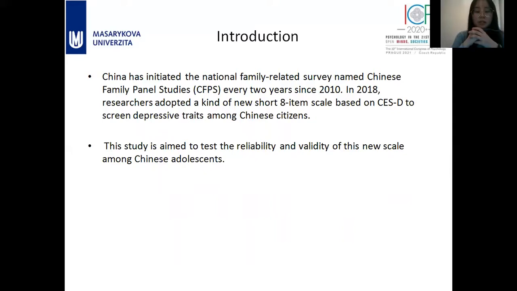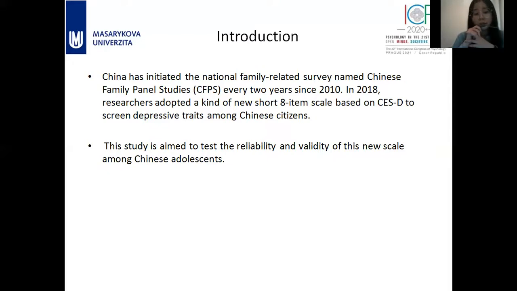Since 2010, China has initiated a national family survey named the CFPS every 2 years. The full name of the CFPS is the China Family Panel Studies. And in 2018, the researchers in the CFPS program adopted new version items to investigate individuals' depressive disorder. And this scale is based on the CESD.